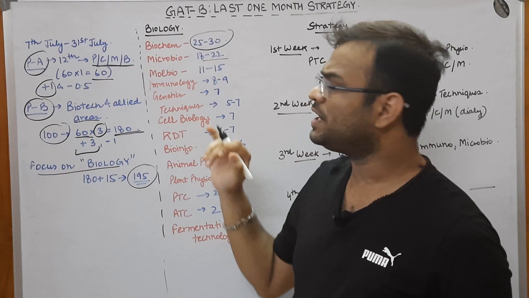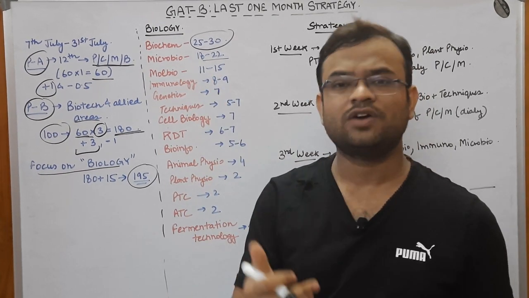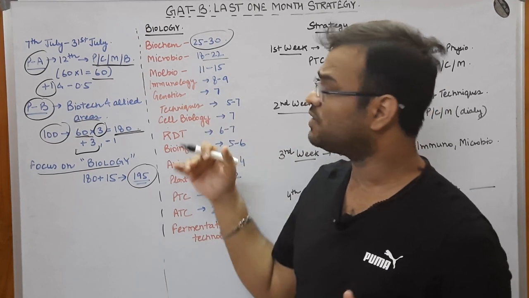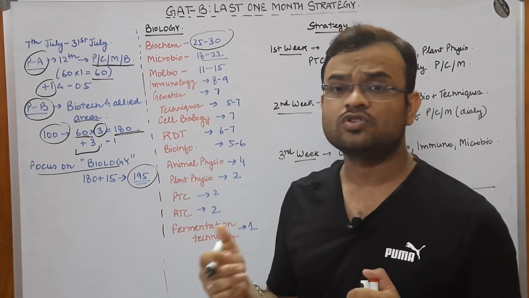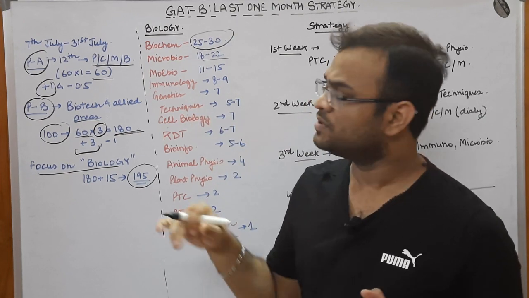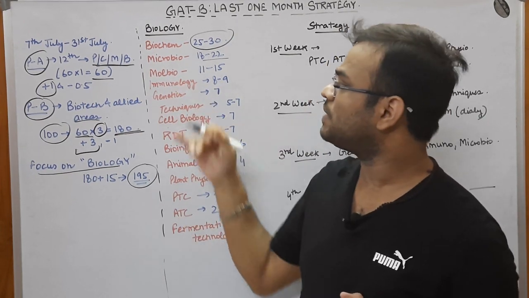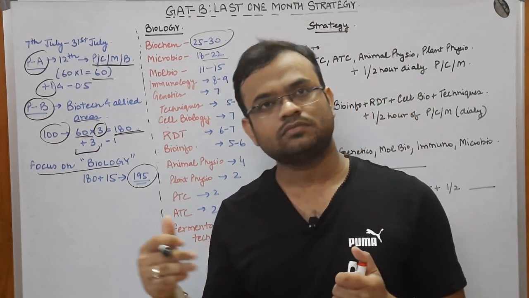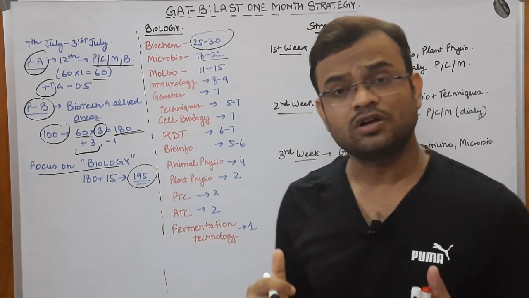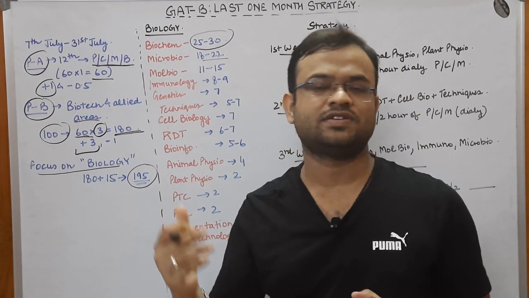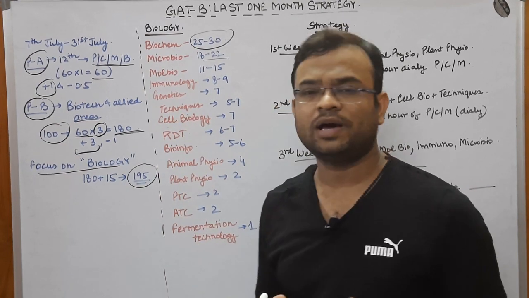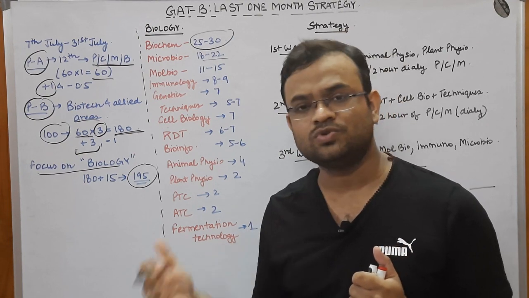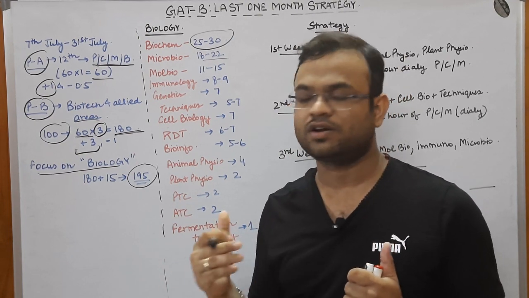In biochemistry, you should be aware of the enzyme portion, the protein portion, peptide bonding, and kinetics. These are some of the important topics. Coming to microbiology, you should be aware of the diseases caused by bacteria and fungi, and also the bacteriophage system. Coming to mol bio, mol bio is all in all important. You should be aware of the different enzymes used in transcription, translation and replication.